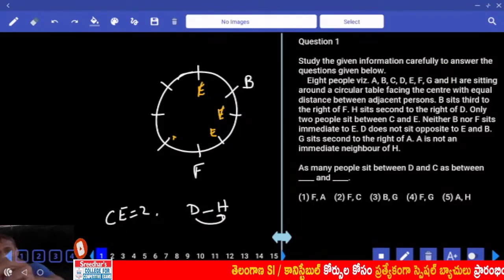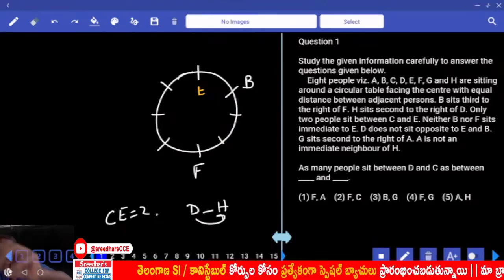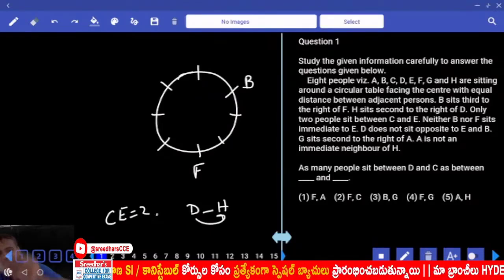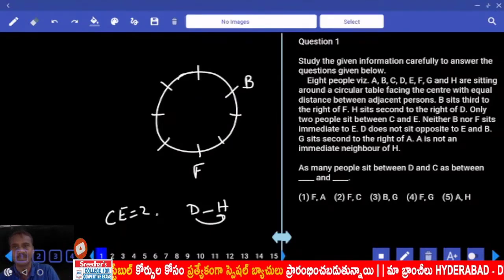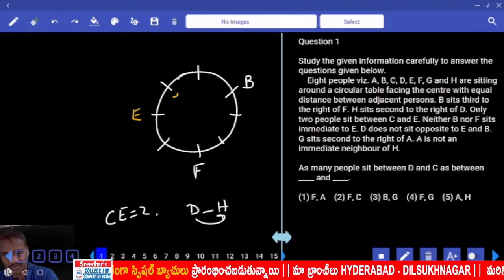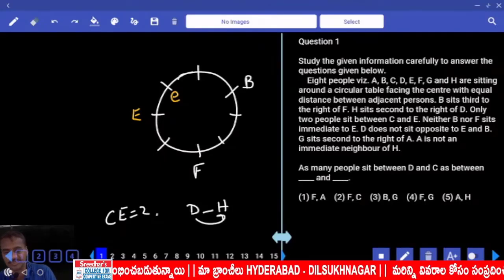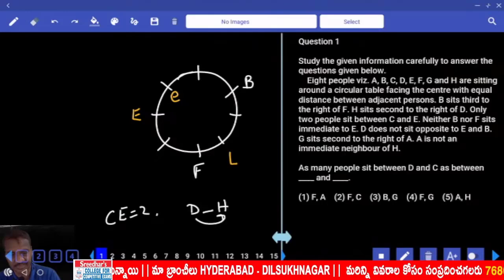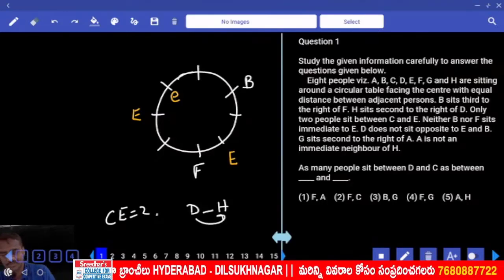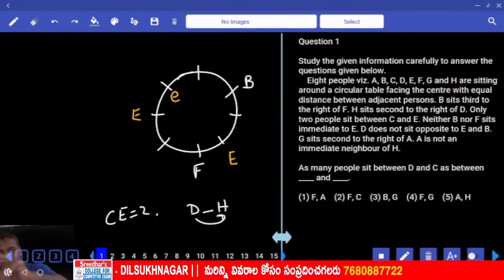And how many possibilities are there for this seat? 2 possibilities. And what are those 2 possibilities? Second or third to the left of F, isn't it? How many possibilities do we have? 2 possibilities. E can be here or E can be here. This is the second possibility. Then between C and E, how many people? There must be exactly 2 people. Then E can be here. And between C and E, there are exactly 2 people.